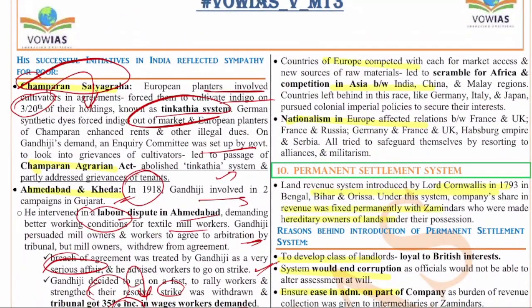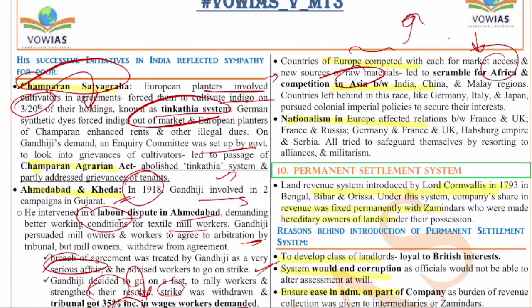Next, the countries of Europe competed with each other for market access and for raw materials. So as I said, these world wars are nothing but a struggle for their imperial ambitions. These are nothing but their fight for market access, their fight for raw materials, especially in countries in Africa and Asia. Because at the end of the day, it is these colonies that are making them rich, and they created these world wars because they ensured that these colonies also got involved in their wars.